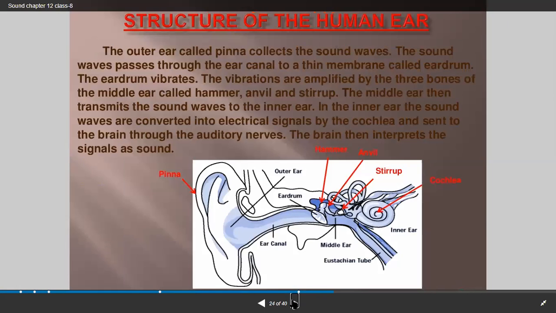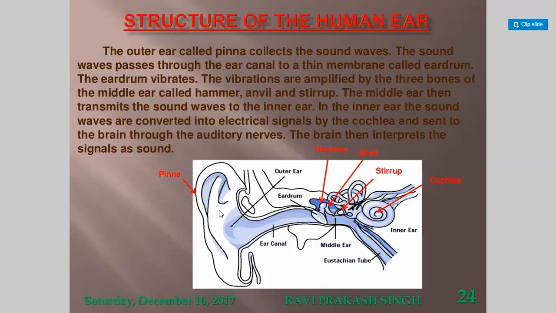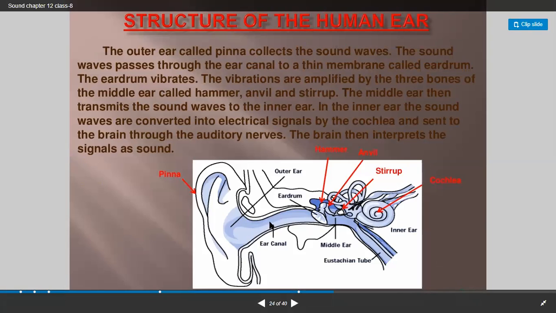Then the structure of the human ear, I already showed the same thing. The outer ear called the pinnae collects the sound waves. So this part is called the pinnae, it collects the sound waves. The sound waves pass through the ear canal to a thin membrane called the eardrum. So the sound wave passes through this ear canal and hits this eardrum.